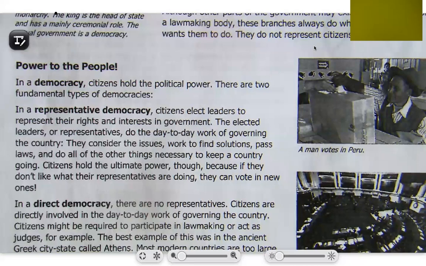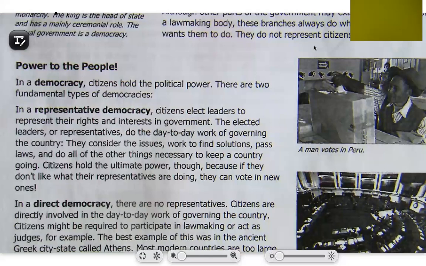The elected leaders, or representatives, do the day-to-day work for governing the country. They consider the issues, work to find solutions, pass laws, and do all the other things necessary to keep a country going.